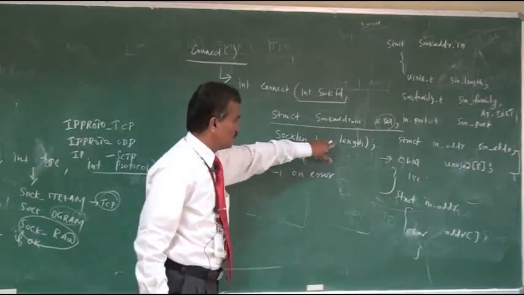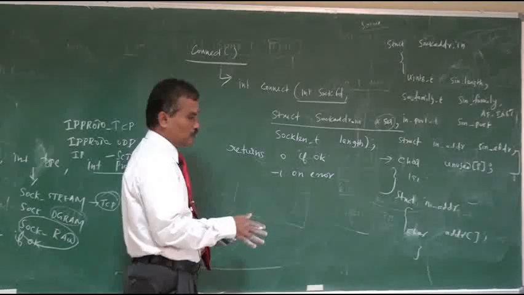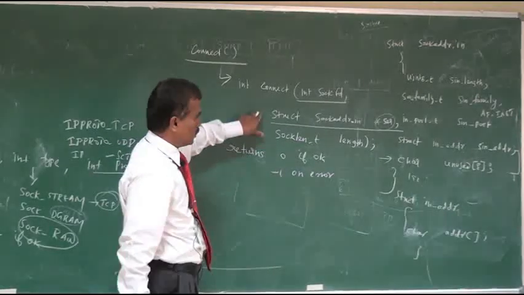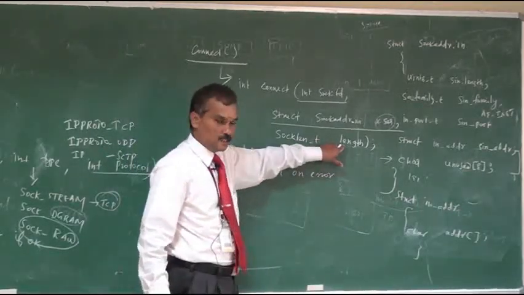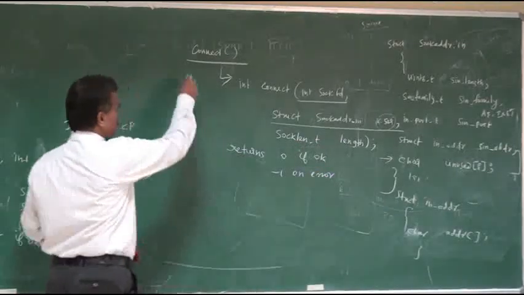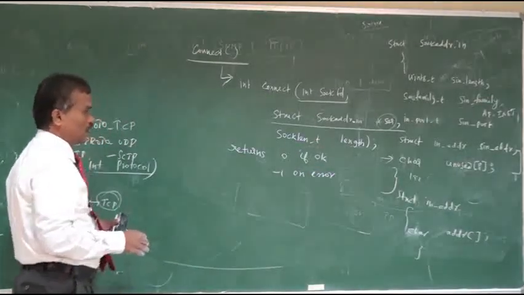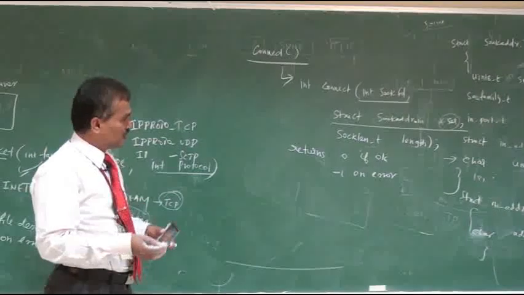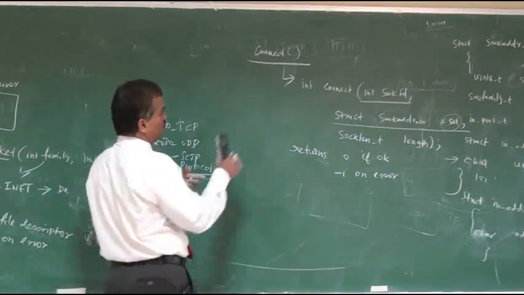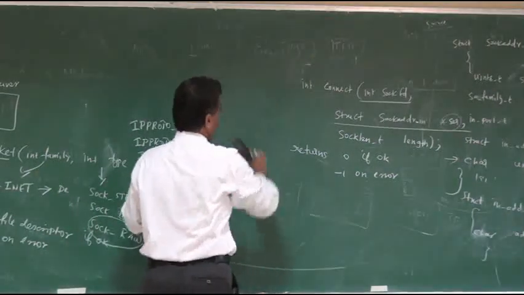Then the next one is the length, the total length of the socket address structure. That can be specified as a length. So this connect function is used by a client machine to establish a connection with the server. Next, we have the bind function.